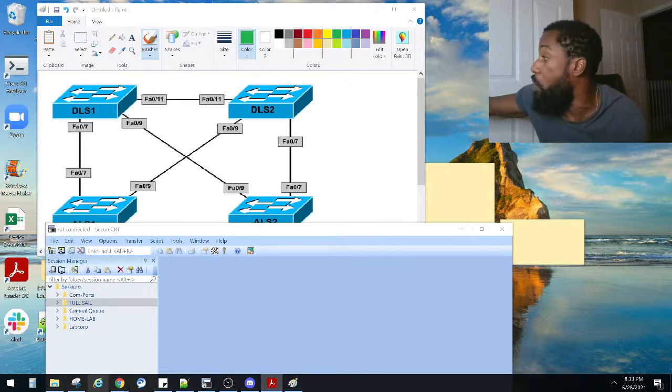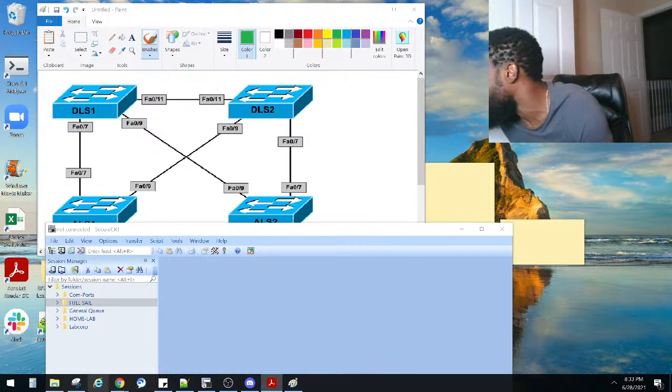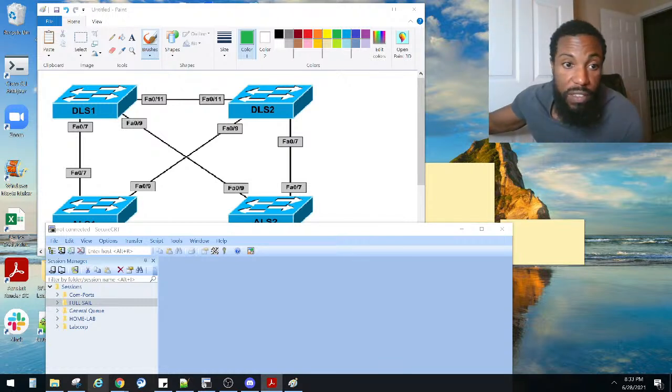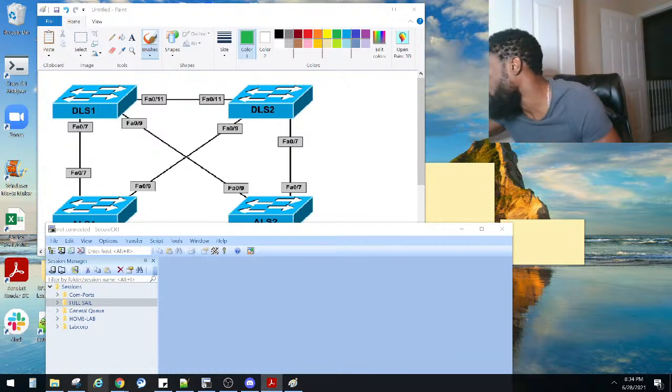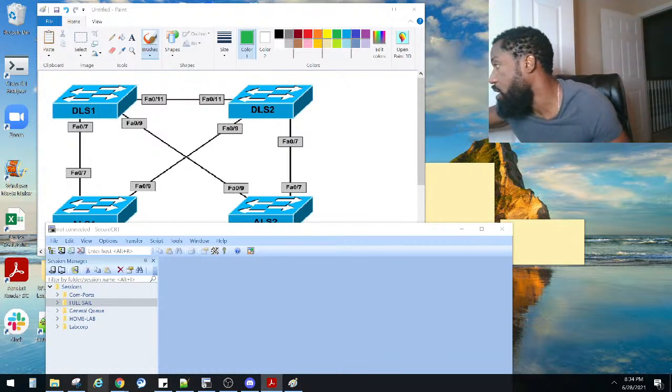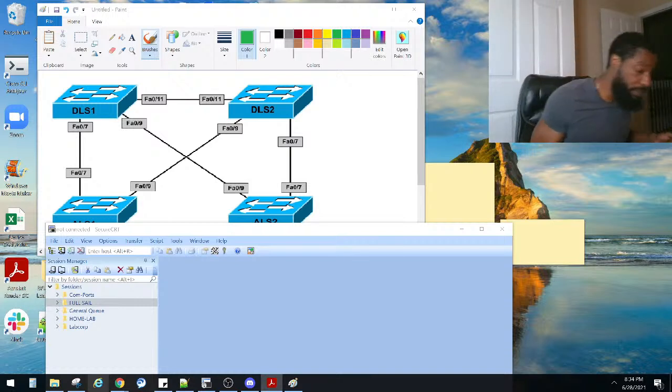So DLS2 on FA0/9 to FA0/9 on the last switch over there. FA0/9 on this switch right here. Looks like I've got some spanning tree being blocked here. I'm gonna have to go back and look at these cables again too.